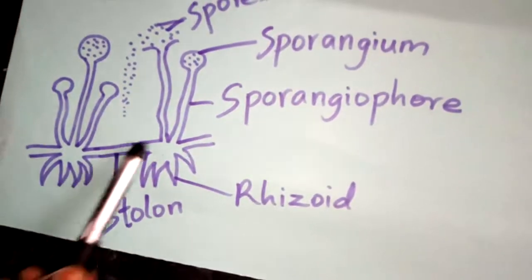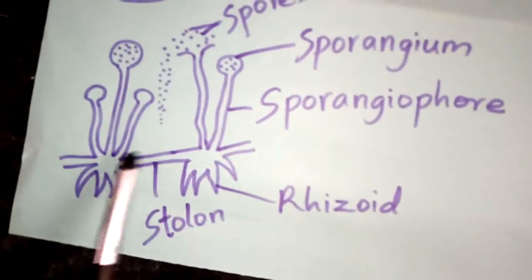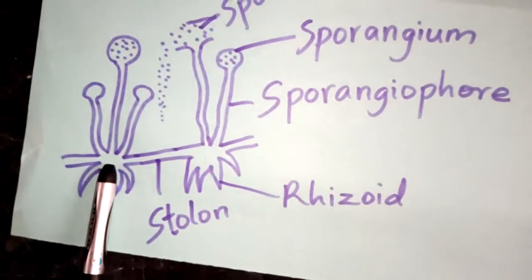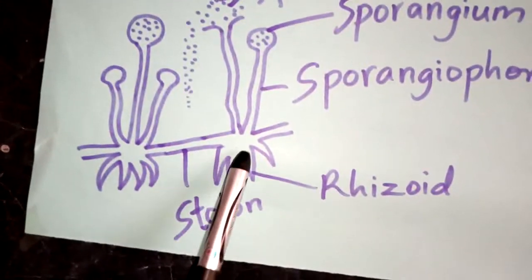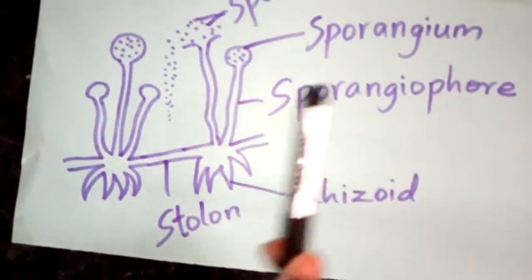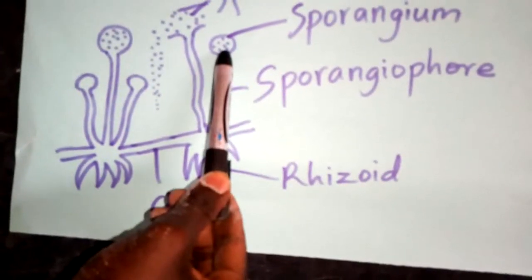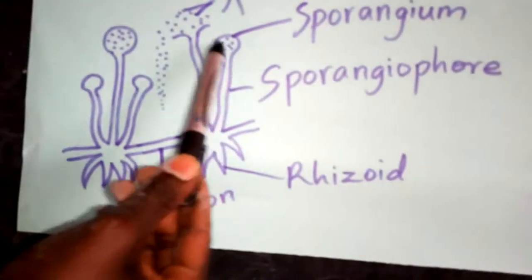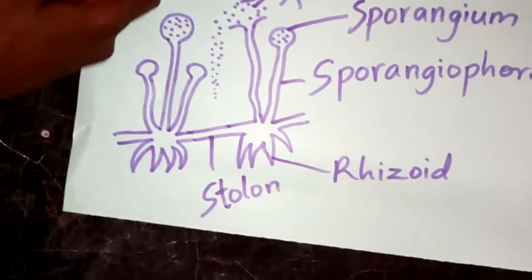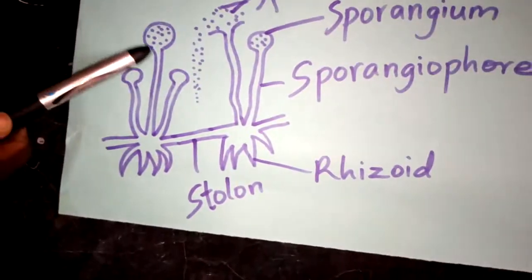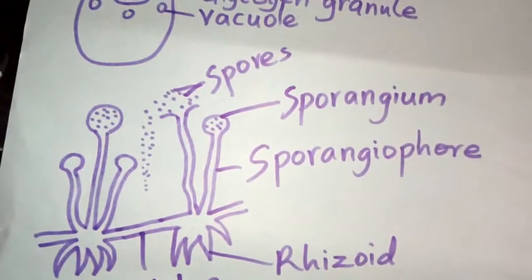It also contains this part here, which is referred to as the stolon. Stolon is this part here, which holds the two independent parts of this organism together. It also contains the sporangiophore. Sporangiophore refers to the stem which holds on to the sporangium. Inside the sporangium, we have the spores, upon which, when the organism matures, the sporangium will burst open, or you can say it ruptures out.